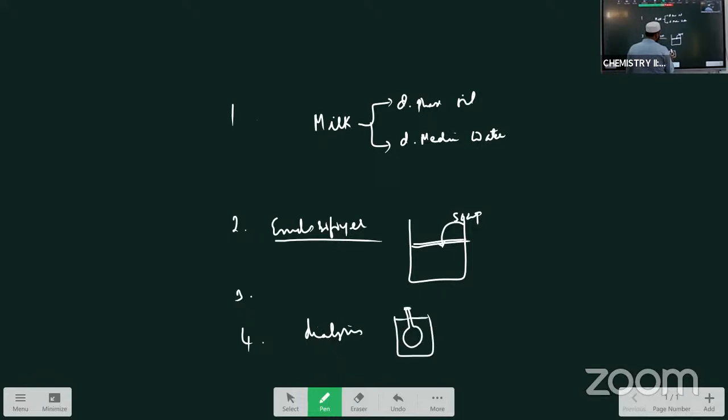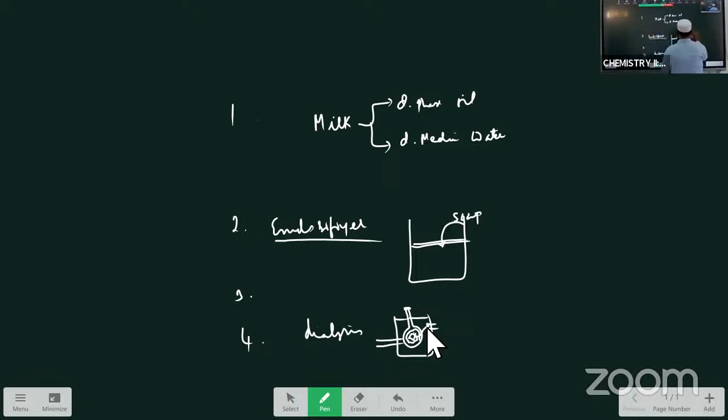Continuous water flow is present. Inside this bag, the colloidal solution which is going to be purified is taken. That is suspended in a tank in which continuous water flow is present. The true solution particles escape with the water, and the colloidal particles are left inside the bag only. As a result, the colloidal solution gets purified. Purification of a colloidal solution with the help of a membrane is called the dialysis process. If electricity is applied to this, it is called electrodialysis.